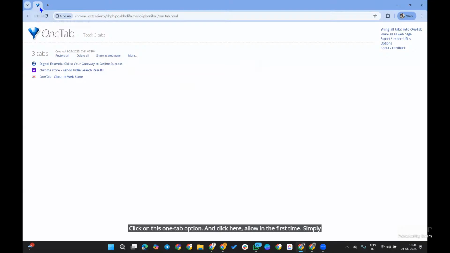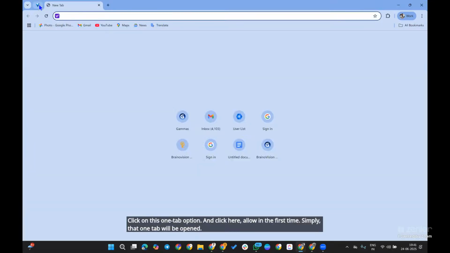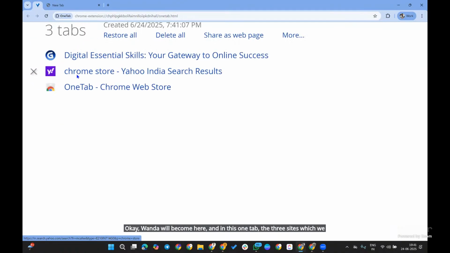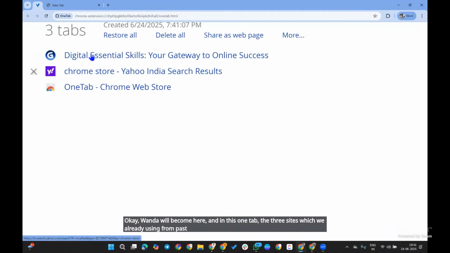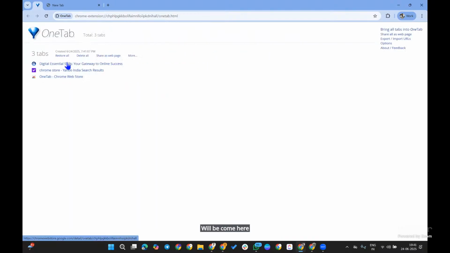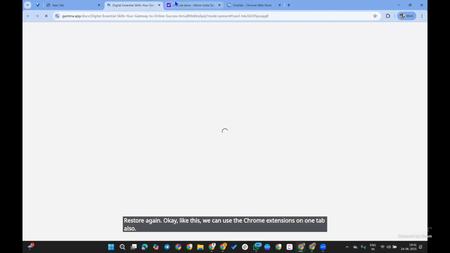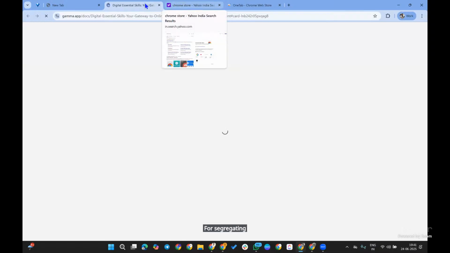Then one tab will open, and in this One Tab the three sites we have been using for the past few minutes will come here. If you want to open them again, just click here and those particular websites will be restored. Like this, we can use the Chrome extension One Tab for segregating our websites.